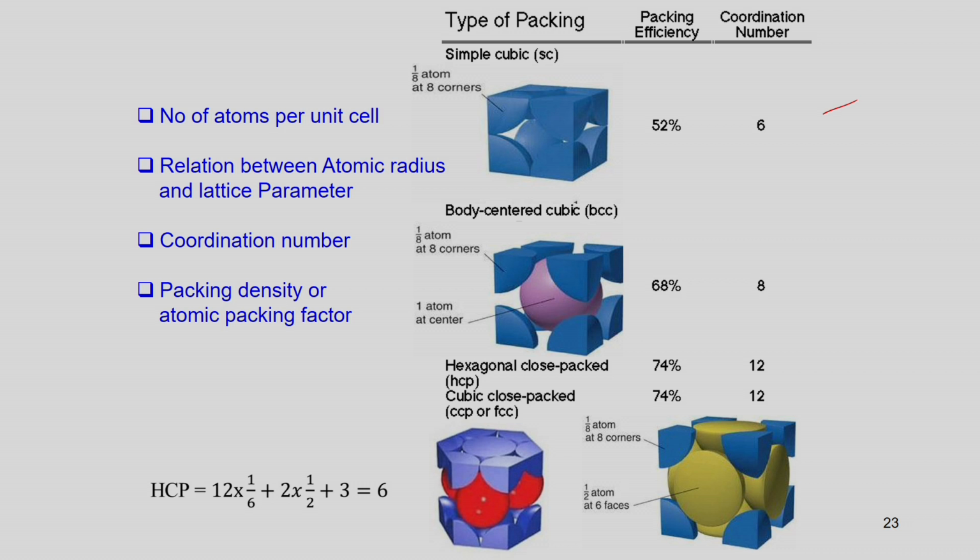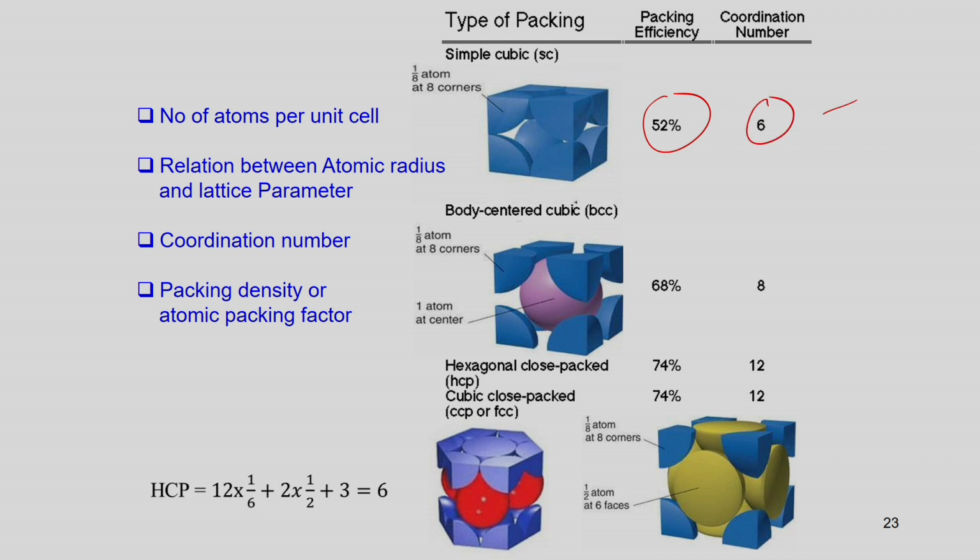If we look into the packing fraction, or packing efficiency, how densely packed within the unit cell, only 52% of the volume is occupied by the atoms. And how one atom is surrounded by the neighboring atoms gives the coordination number 6.